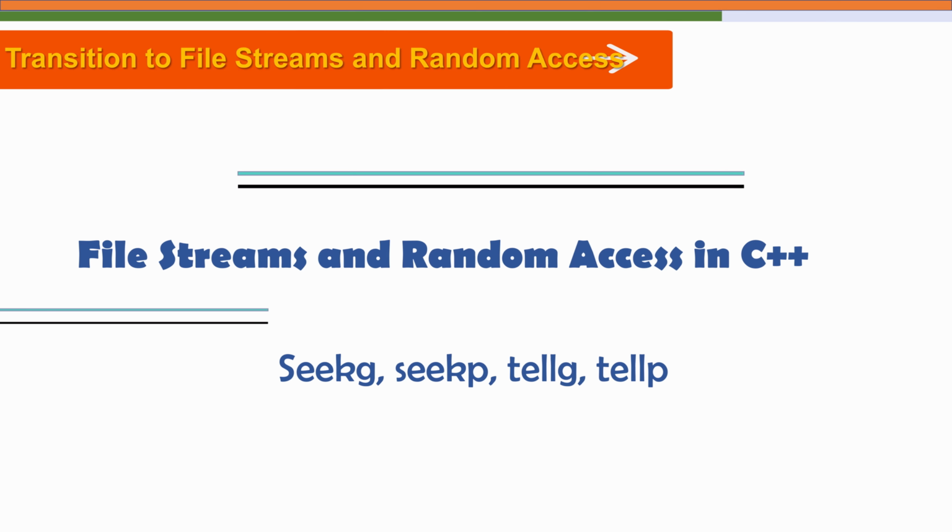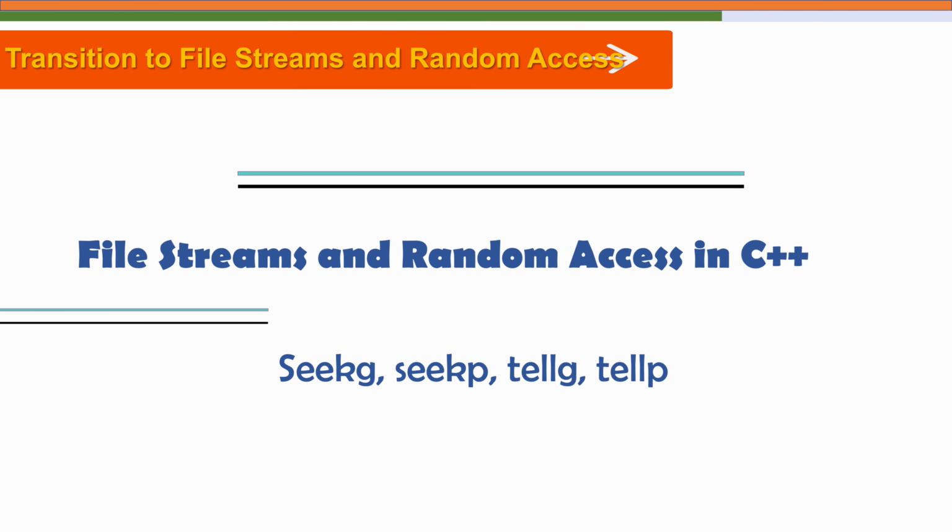So in the next part, we will explore how file streams in C++ give us both flexibility and power in file handling, how the internal read and write pointers work, and how we use them to achieve direct access to an object's data. This understanding will prepare us for the next logical step, that is reading and writing specific objects at chosen locations rather than always working from the start of the file.